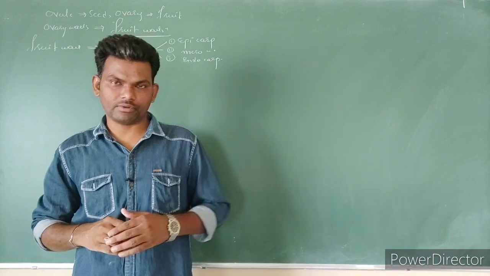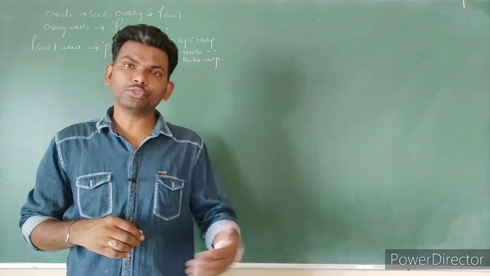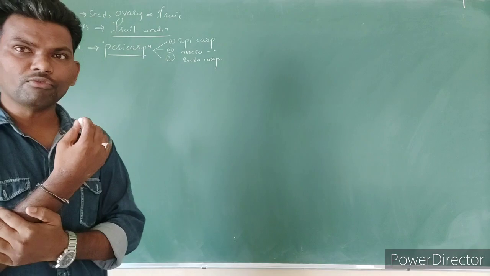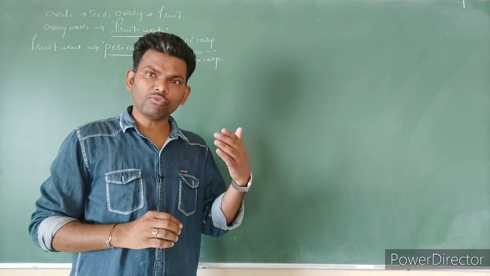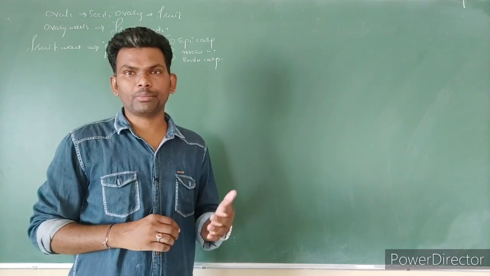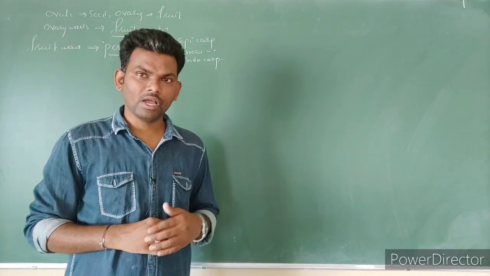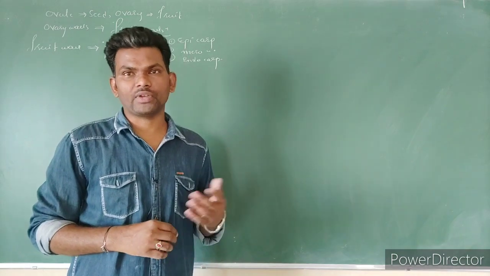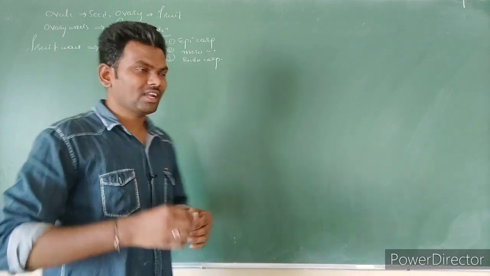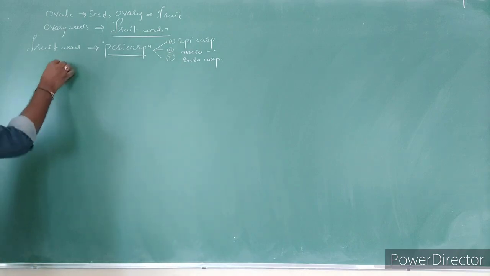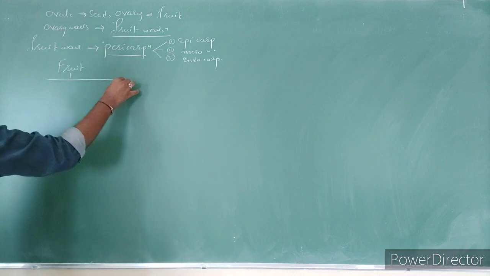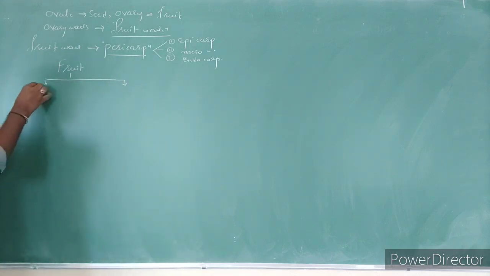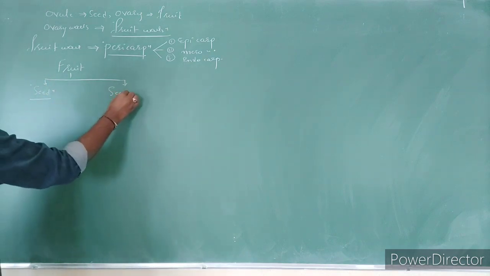Seeded fruits again divided into two types: true fruits and false fruits. True fruits we can divide into three types: simple, aggregated and composite. The simple fruits again divided into two types: fleshy fruits and dry fruits. The fruits are mainly divided into seeded fruits and seedless fruits.